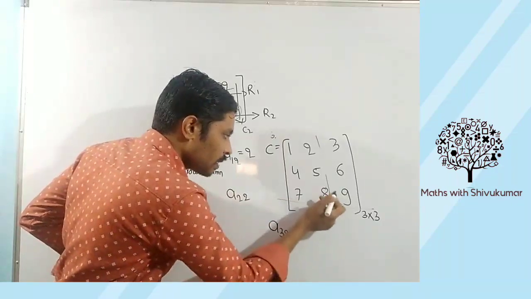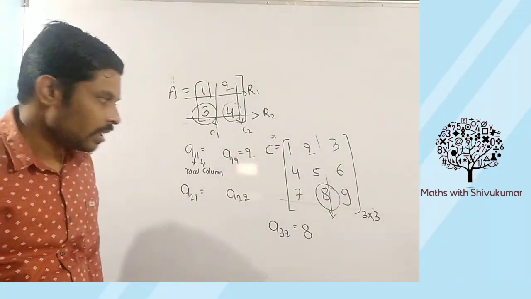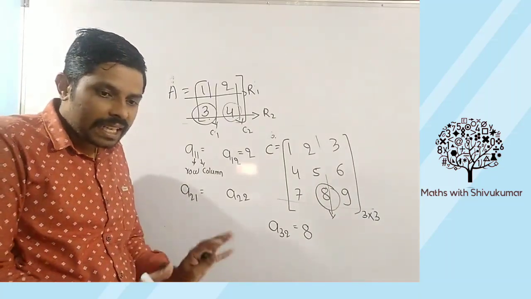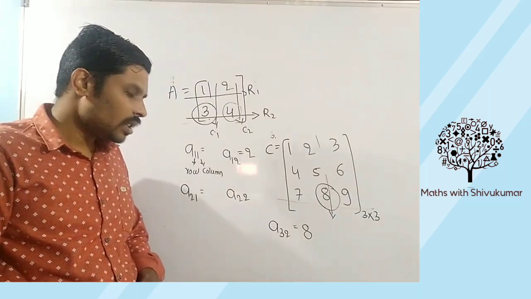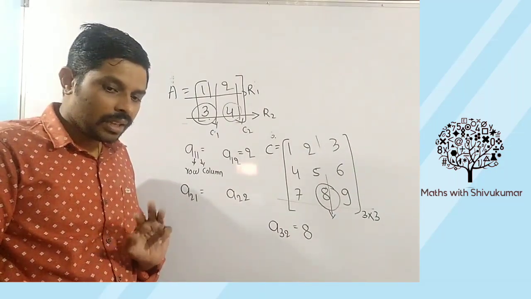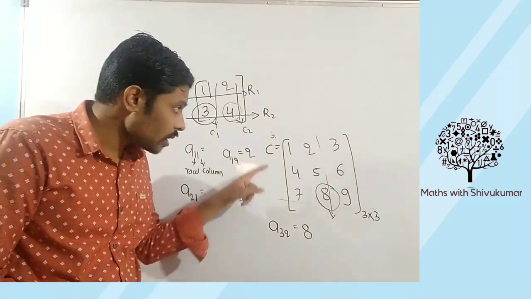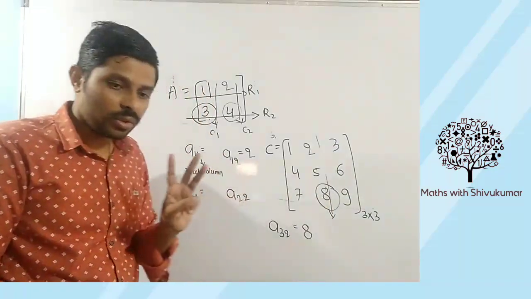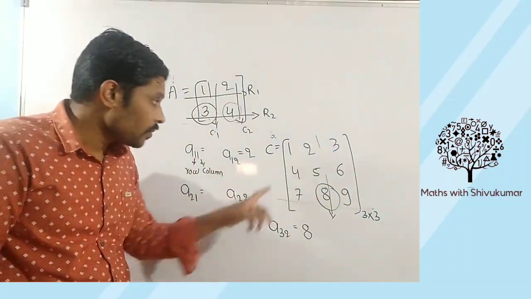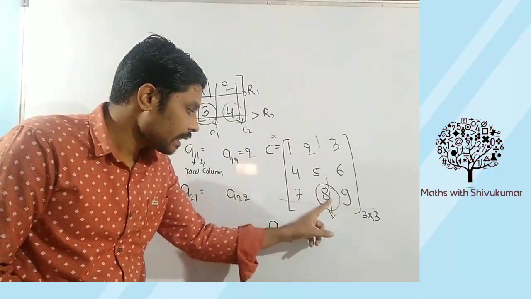So third row, second column is element 8. Not 6. It is 8. Darshan, it is not 5. Observe carefully. Third row, second column. This is the first column. This is the second column. See where they will intersect. A32.